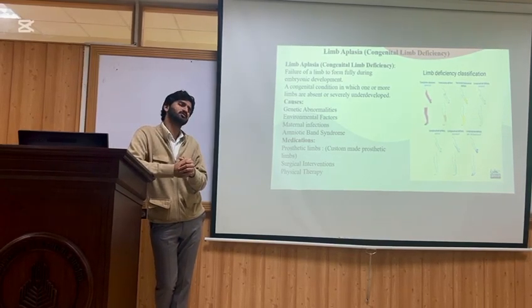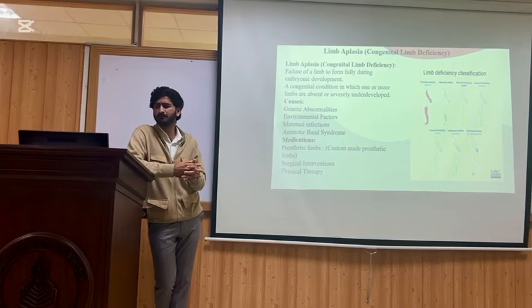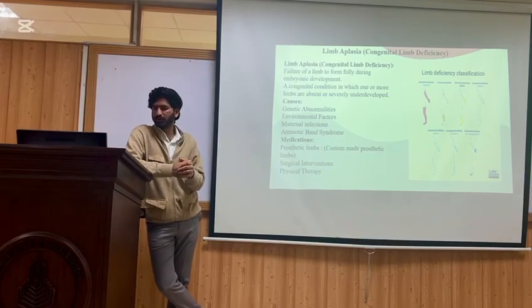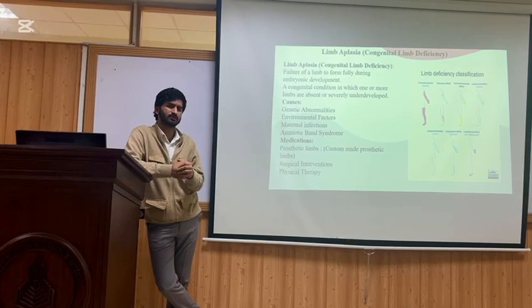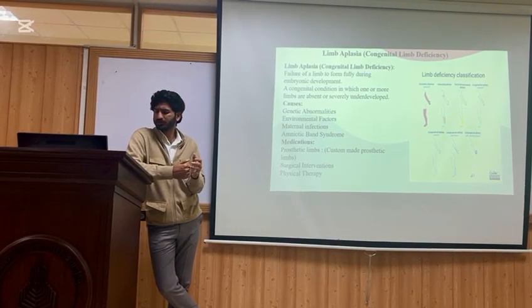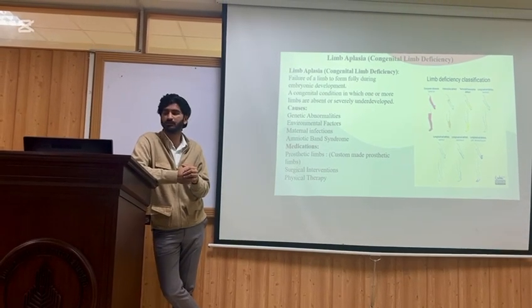And environmental factors, if we talk about the environmental factors, there are different kinds of environmental factors that cause limb aplasia, that cause the absence of a limb in the body. Those factors include radiation exposure; high radiation can cause limb aplasia as well. Teratogens can also cause abnormalities. Next is maternal infection, and amniotic band syndrome can also cause limb aplasia.